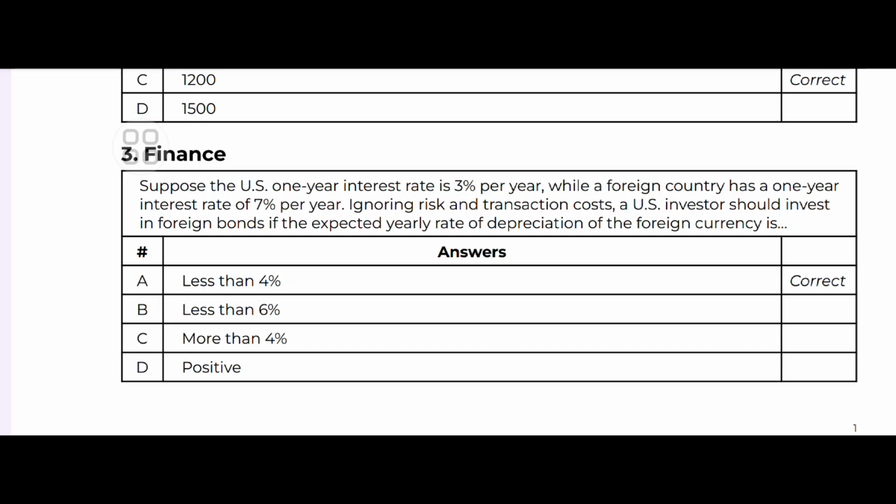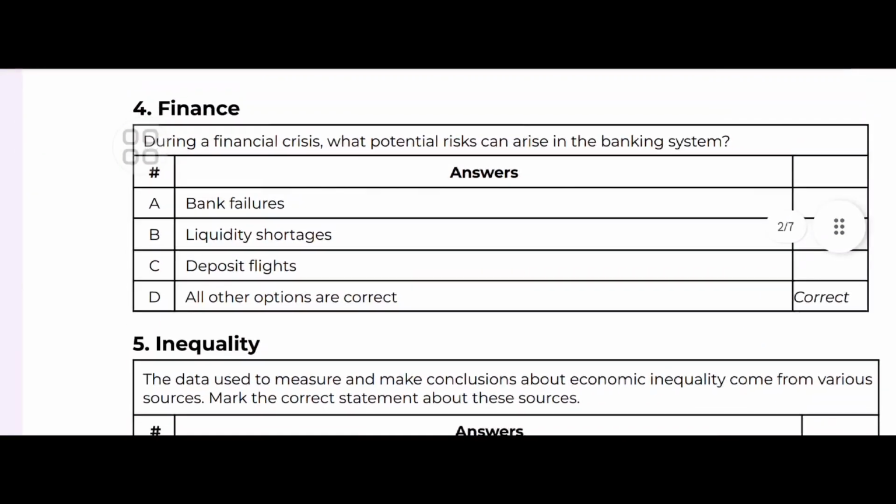Why? The investor will compare the interest rate differential, that is 7% minus 3%, which comes to 4%, with the expected depreciation. So with the expected depreciation, the foreign investment is attractive if the depreciation is less than 4%. So obviously the investor should invest in foreign bonds if the expected yearly rate of depreciation of the foreign currency is 4%.